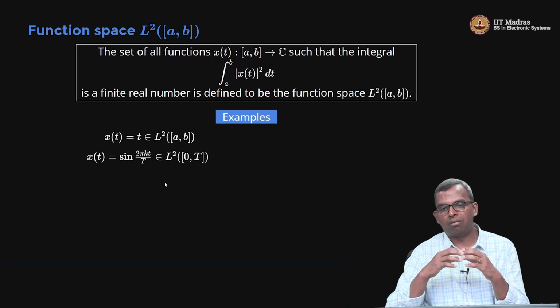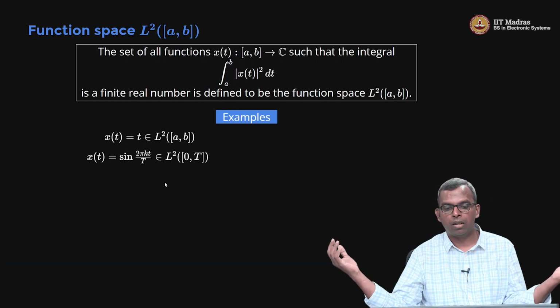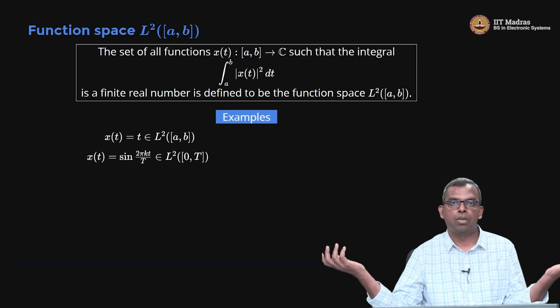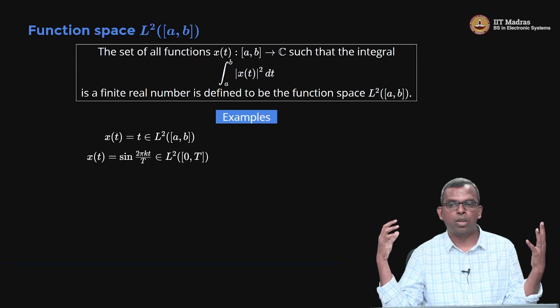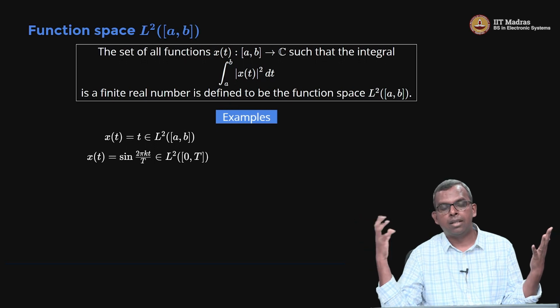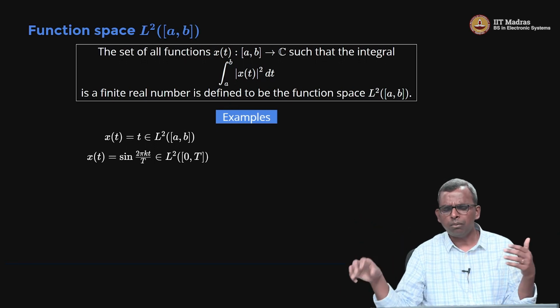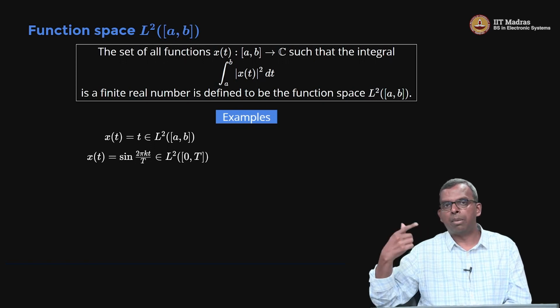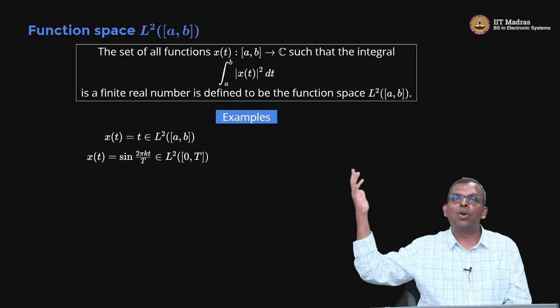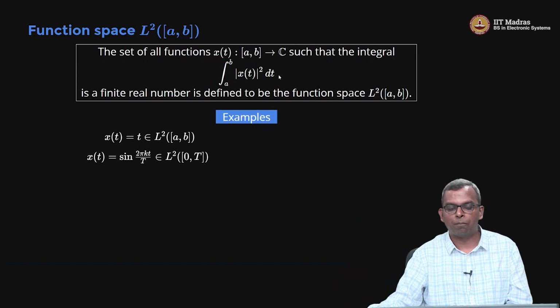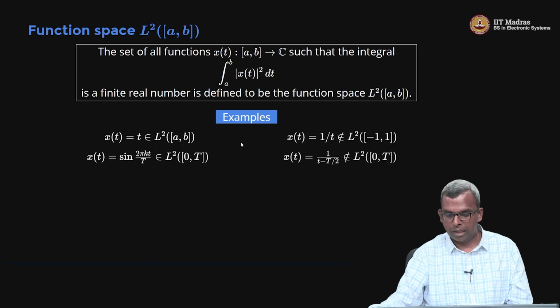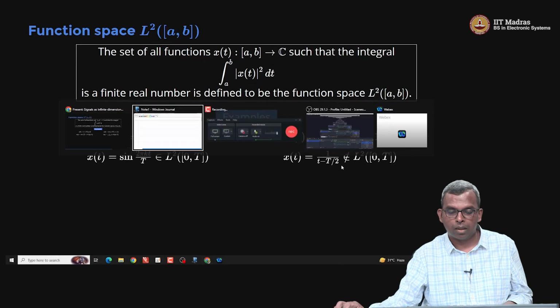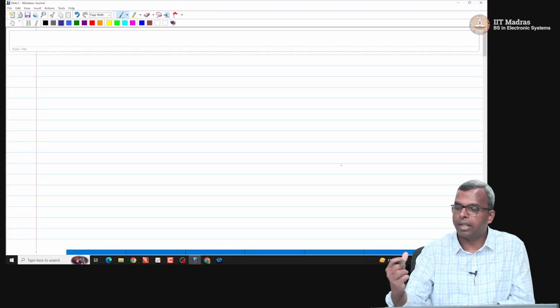Only if you let the signals go off to infinity, for instance sine omega t going from 0 to infinity, is it not absolute square integrable. If you integrate it, sine squared becomes all positive, and if you keep integrating it will go off to infinity. So it will not be finite. So sine omega t is not in L2. That is one example. I have not shown that example here, I do not know why, so let me just reinforce that example for you.